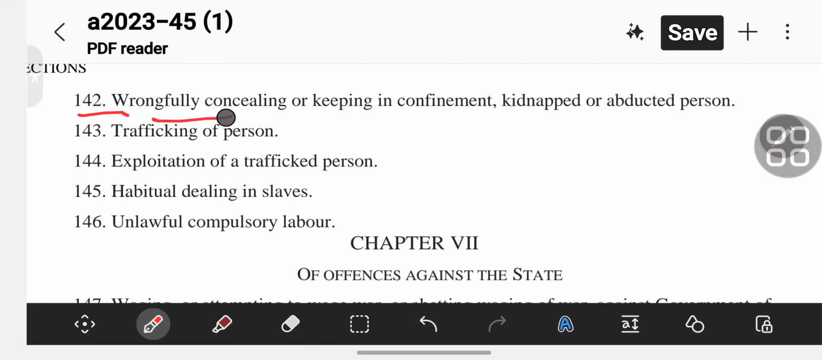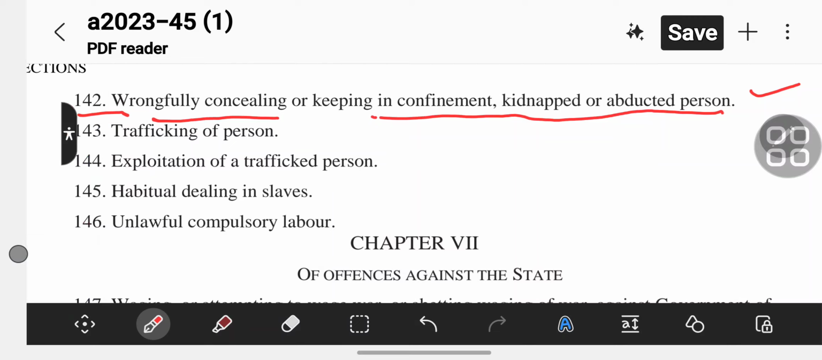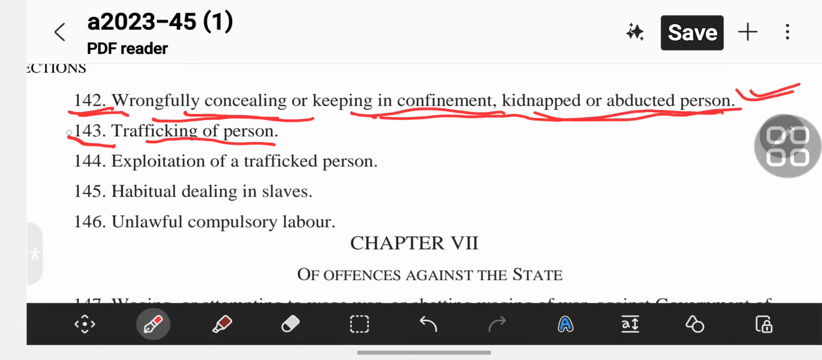Section 142 is wrongfully concealing or keeping in confinement a kidnapped or abducted person. Section 143 is trafficking of a person.